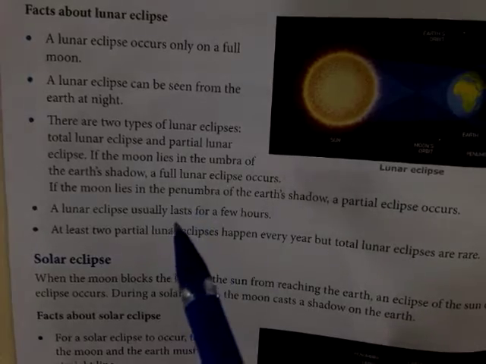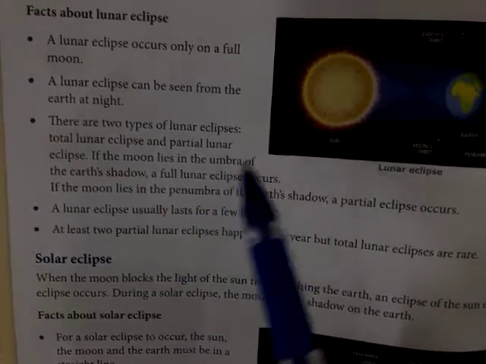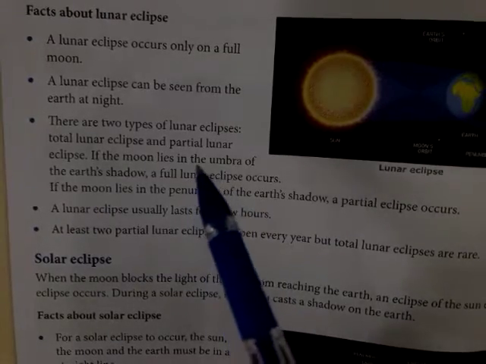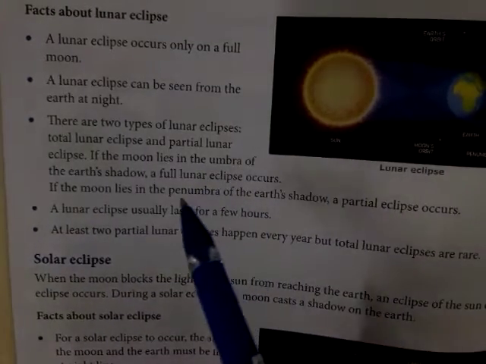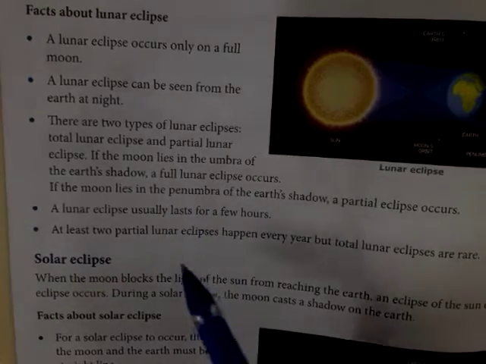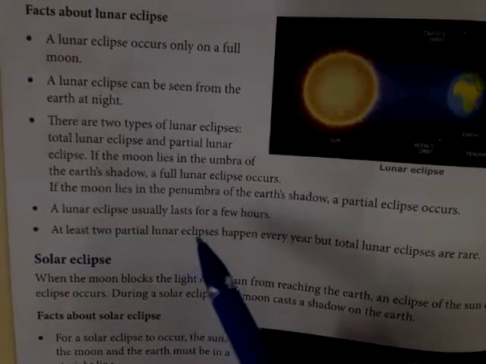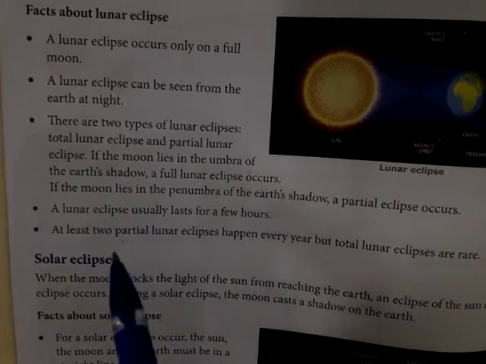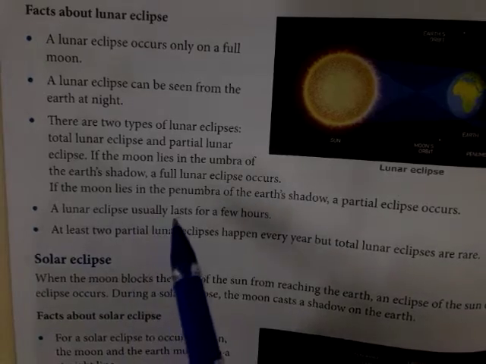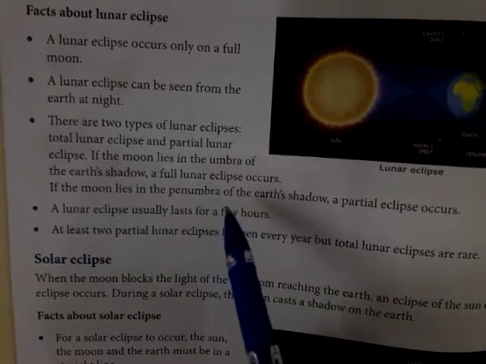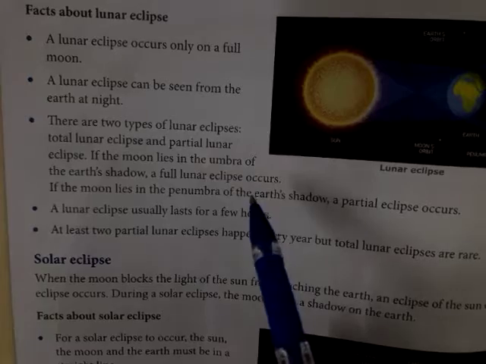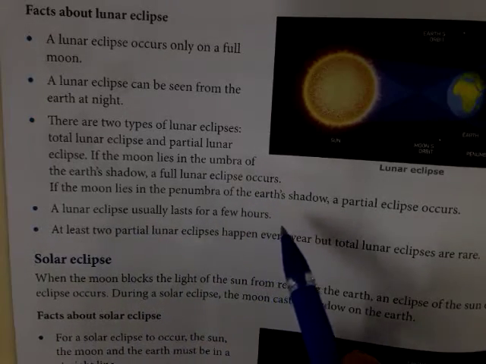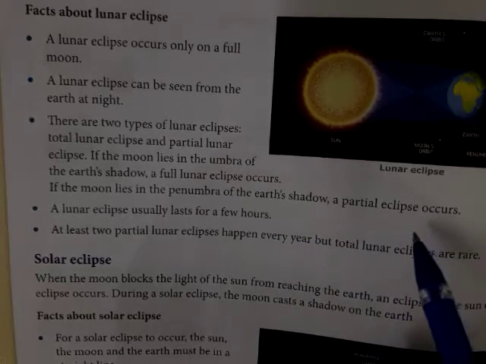One is the darkest part of the shadow and one is the lighter part. That is also a region surrounding the darkest part of the shadow. So the darkest one is the umbra and the lighter shadow is the penumbra. If the moon lies in the umbra of the earth's shadow, then a total lunar eclipse occurs. And if the moon lies in the penumbra of the earth's shadow, then a partial lunar eclipse happens.